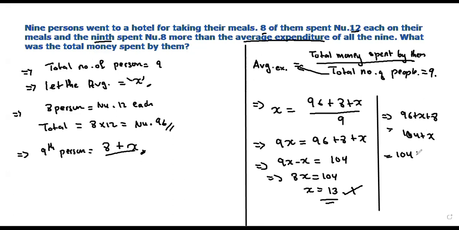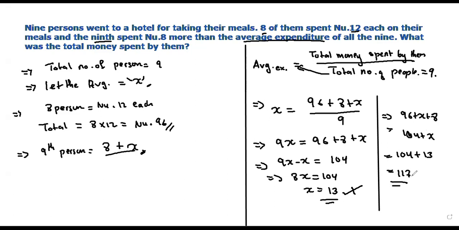We got the value of x as 13, so 104 plus 13 will give us 117. So this is the total money spent by all of them.